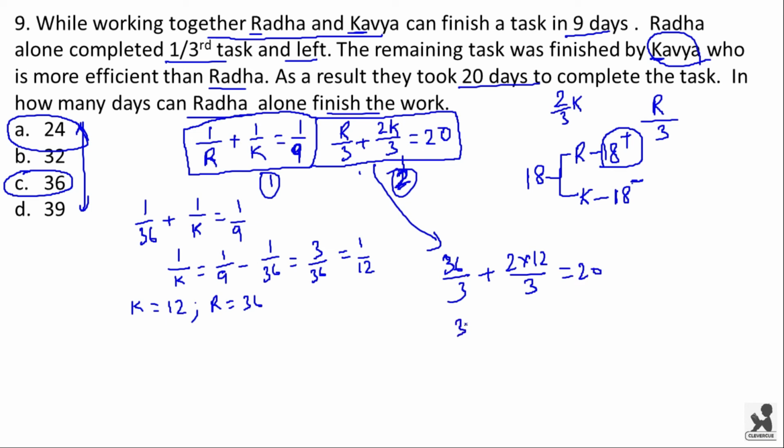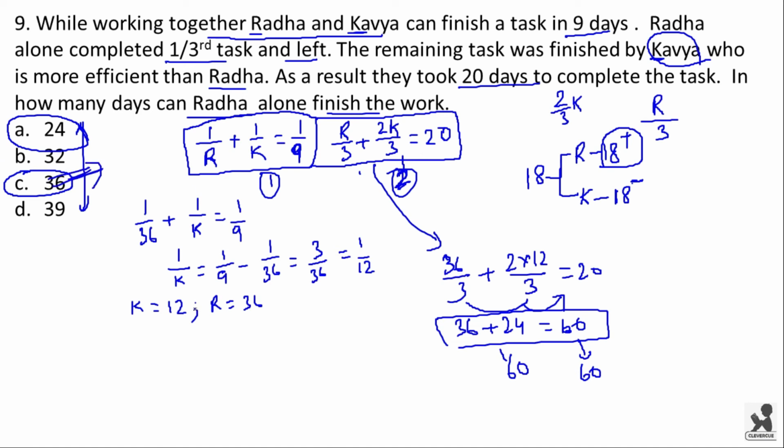We have 36 plus 24 on our left hand side, and if we take 3 to the other side, we have 36 plus 24 is equal to 60, and this equation is satisfying. 36 plus 24 is 60, and on our right hand side we have 60. So option C is the right answer. That is, Radha takes 36 days to finish the entire work.